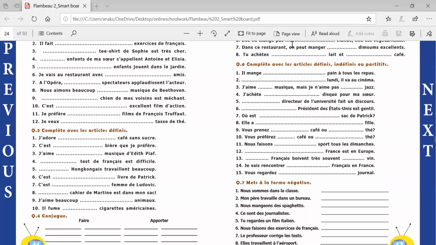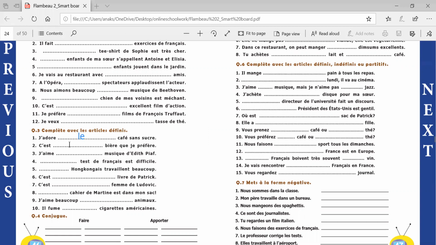Now in question number 3, you only have to put the definite articles. So you all know definite articles are le, la, l apostrophe and les. We do not have any other option, so be careful while putting the articles, only definite articles. J'adore dash café sans sucre. I love the coffee without sugar, and coffee is masculine, so le. I'm sorry, I said tea, it is sugar.